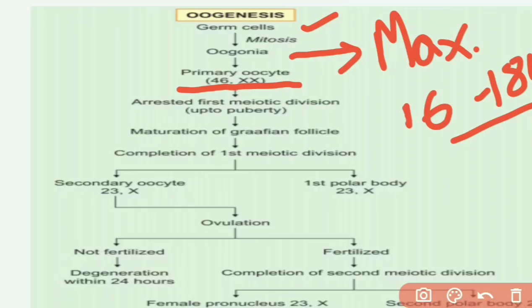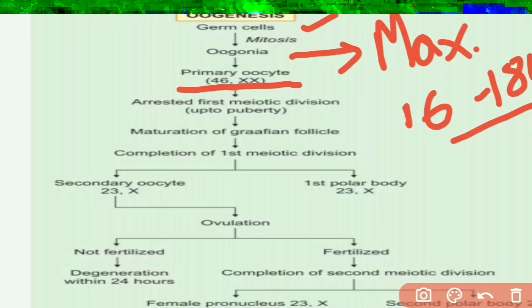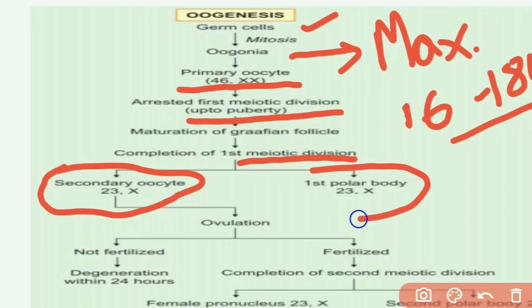After primary oocyte they are arrested in the first meiotic division up to puberty. Then after the maturation of Graafian follicle, completion of the first meiotic division happens. What are the byproducts of first meiotic division? Secondary oocyte which contains 23X and first polar body which also contains 23X. After that ovulation happens.